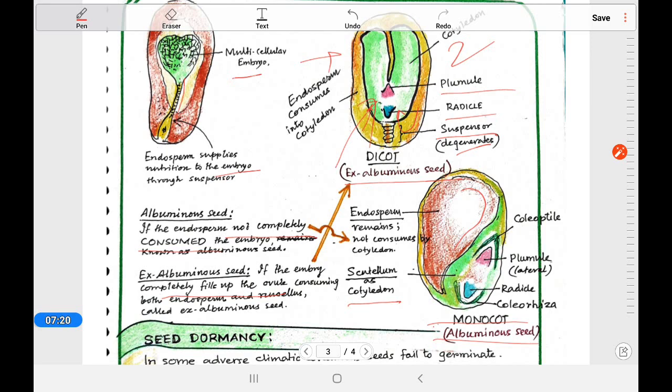In case of monocot, the cotyledon is 1, which is called the scutellum, and the endosperm is still there in the seed. You can see the common parts, the radicle and plumule, and the covering parts, the coleoptile and coleorhiza, which cover the plumule and the radicle. You can see the covering which is there.